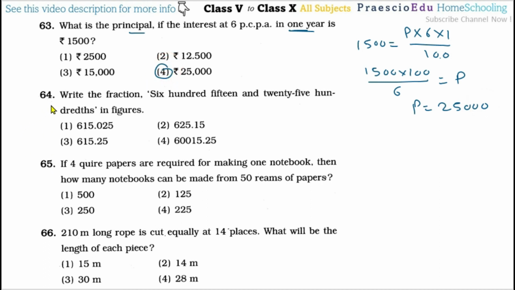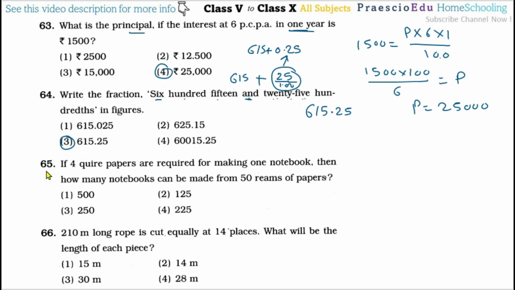Now question number 64. Write the fraction 615 and 25 hundredth. Here the word 'and' means 25 hundredth, that is 25 by 100. Okay, that is the meaning. And then plus this 615. So that is 25 by 100, or in another way we can write it as 0.25, and this 615 as it is. So after this addition you will get 615.25. So that is given in option number 3 correctly. So option number 3 is the correct one.